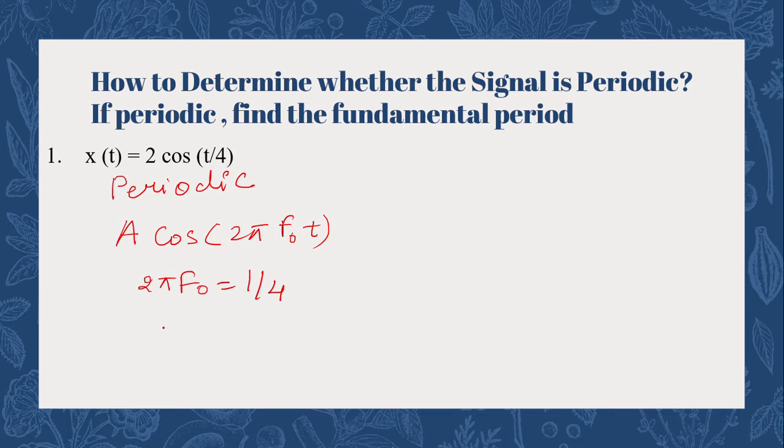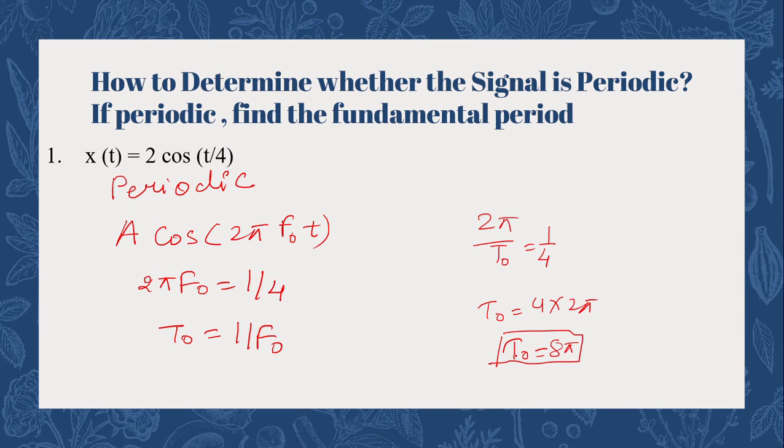The time period T naught is given by 1/f naught. So on putting this, we have 2 pi / T naught = 1/4, which gives T naught = 4 into 2 pi. So finally we conclude that the fundamental time period of the given function is 8 pi. The result is that the given signal is periodic with a fundamental time period of 8 pi.